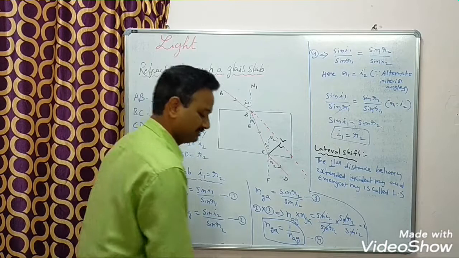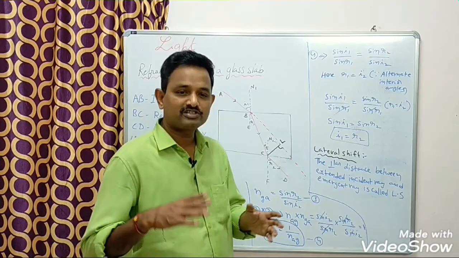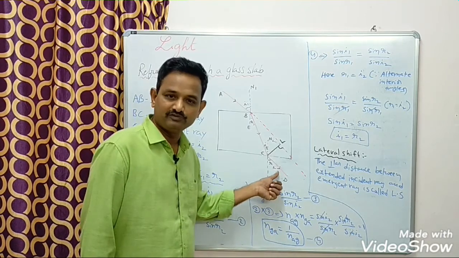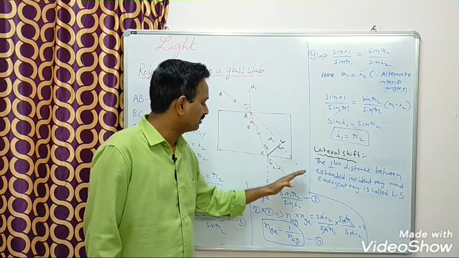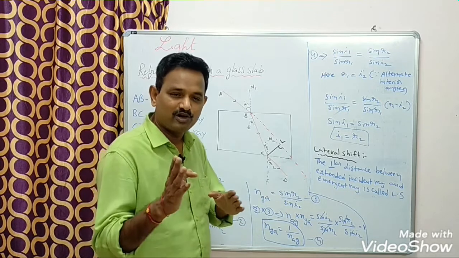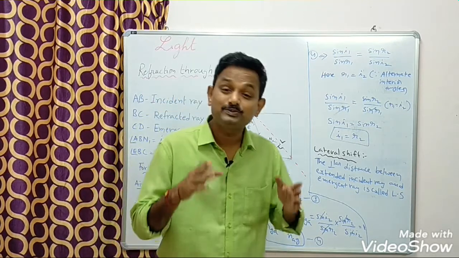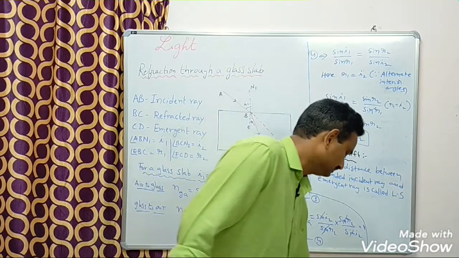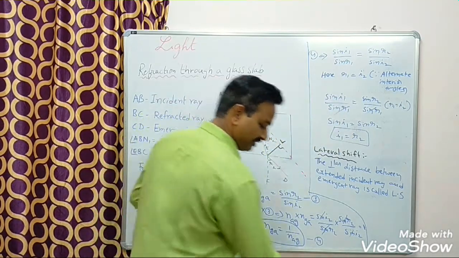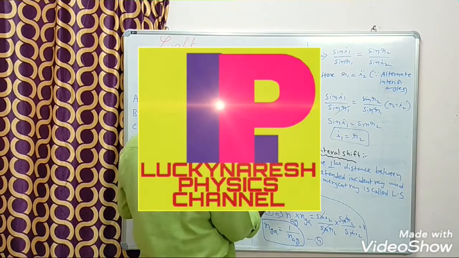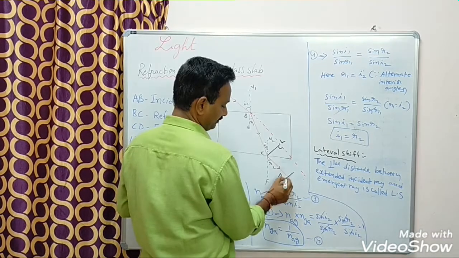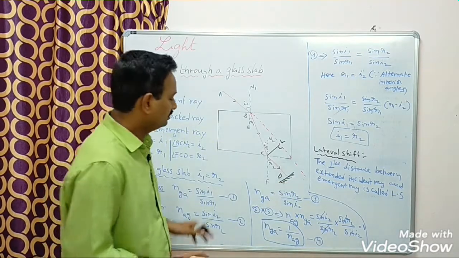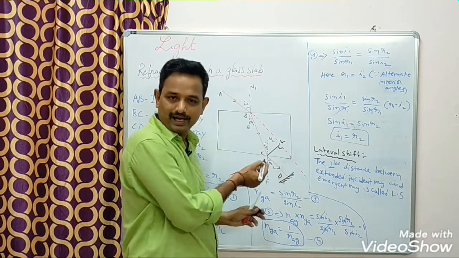That's about lateral shift. Suppose you reverse the direction of the path of the ray by keeping one mirror here, the light ray will follow the same path. This principle is called principle of reversibility. Look at here, if I kept one mirror here, the light ray will reflect back.